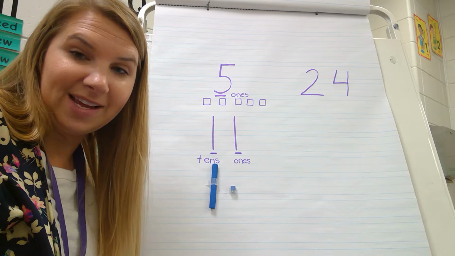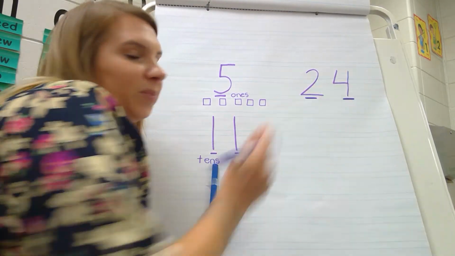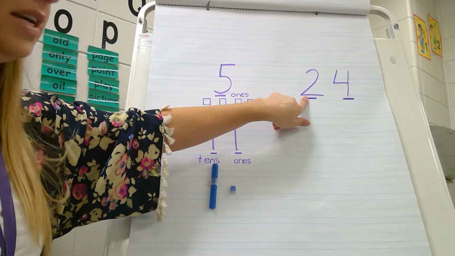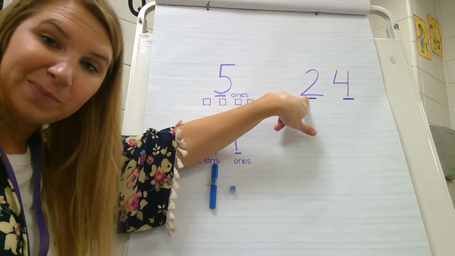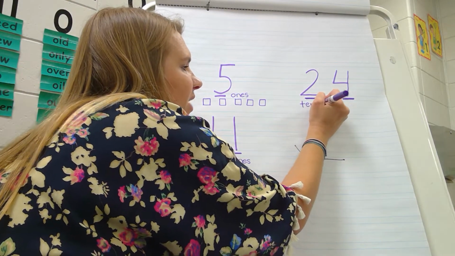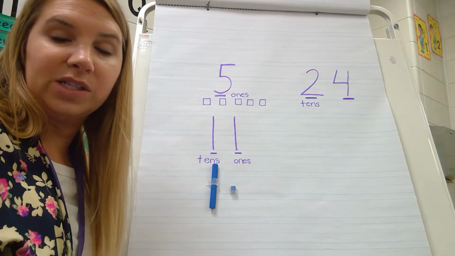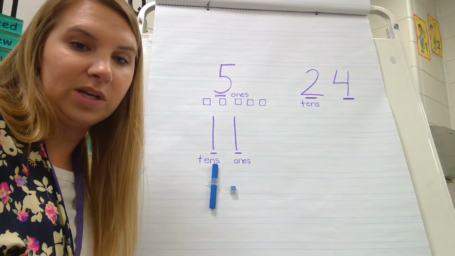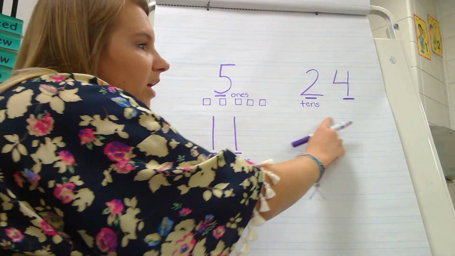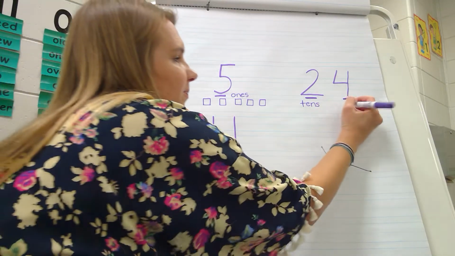How many do you see? One number here and one number here. Now remember, this first spot up front is the tens place. So write tens. You don't always have to write tens, but that just helps us remember right now, since we're just learning tens and ones, that this place is the tens place. And the one behind it is the ones place.